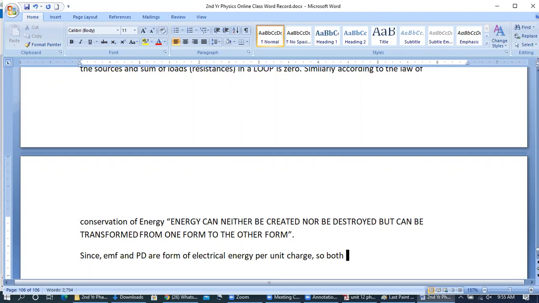So both rules या both laws, that is the loop rule and the conservation of energy principle are same. ये दोनों चीजें सेम है, एक ही बात है. एक तो बच्चों हमारा ये आंसर हो.